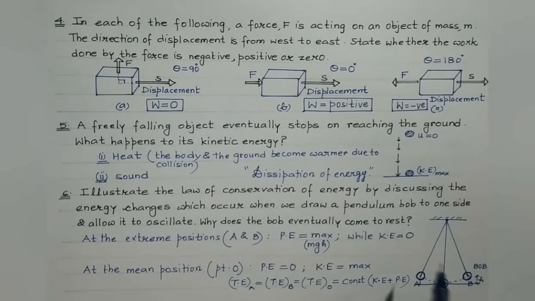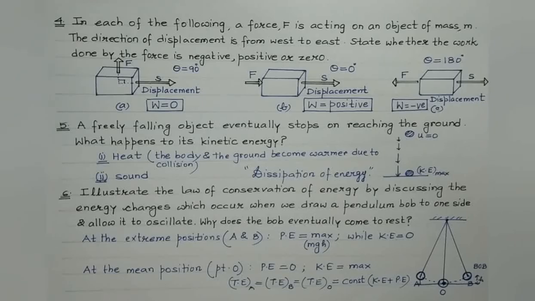So due to the air resistance or air friction, it always opposes the motion of the bob. So as a result of which, the amplitude of the bob will keep on decreasing and after the passage of some time, it will eventually come to rest. So the bob eventually comes to rest as it loses energy due to the air resistance or air friction.